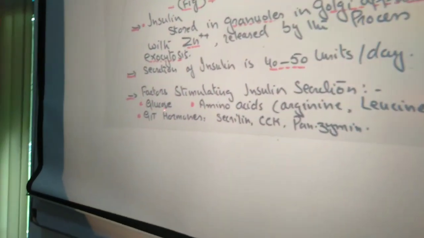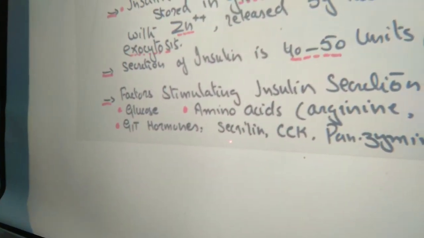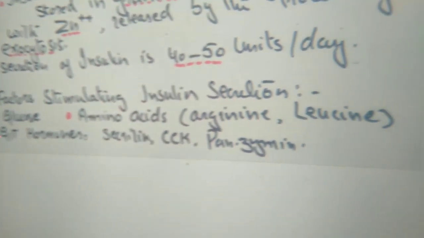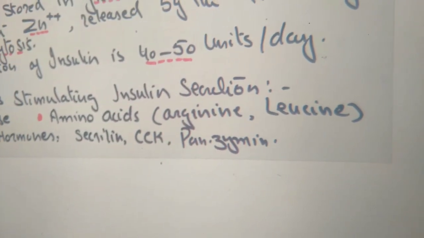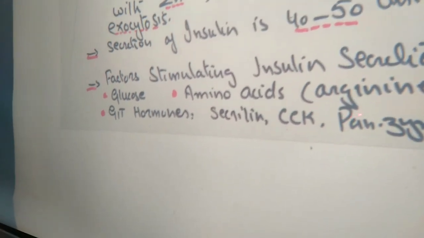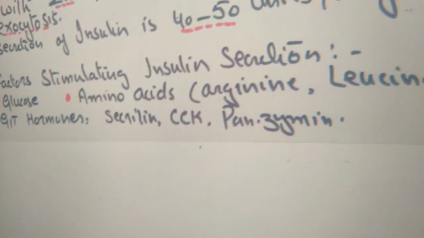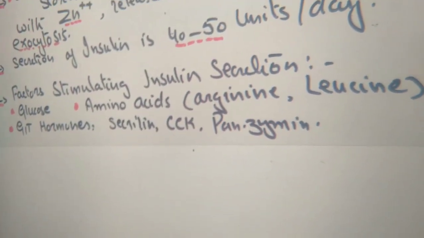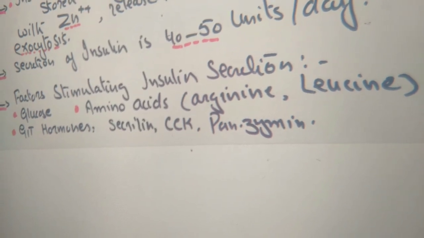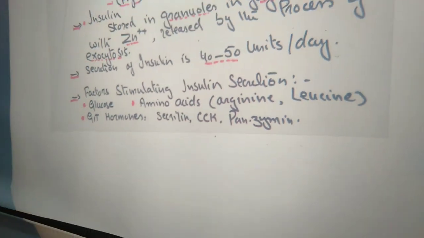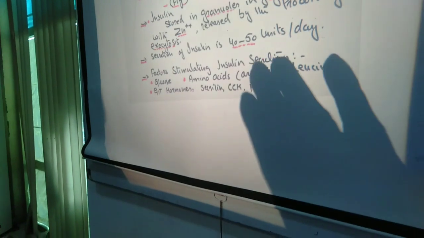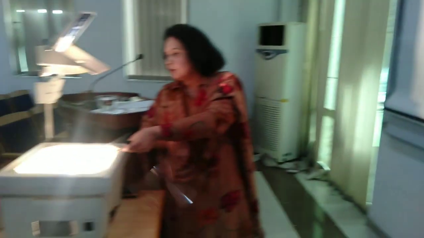These are glucose itself, then amino acids, particularly arginine and leucine, then GIT hormones: secretin, cholecystokinin and pancreozymin. These are the factors responsible for the release of insulin, and you know that insulin is released by the process of exocytosis.